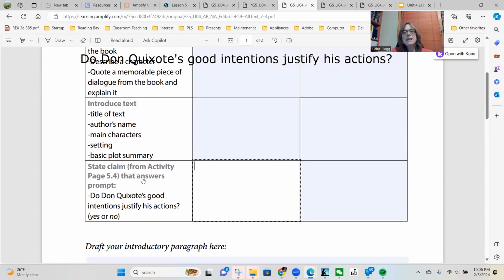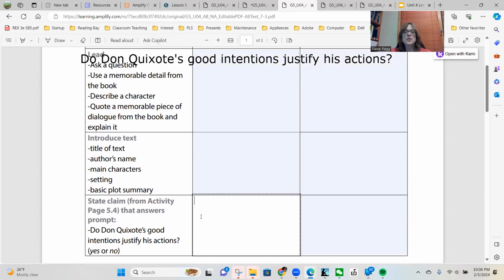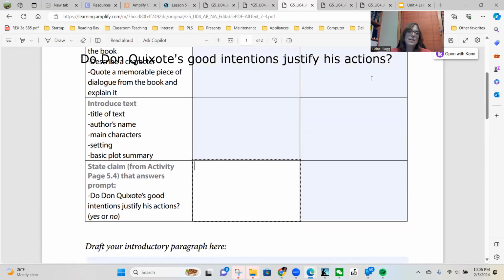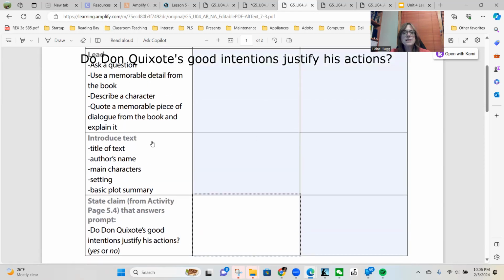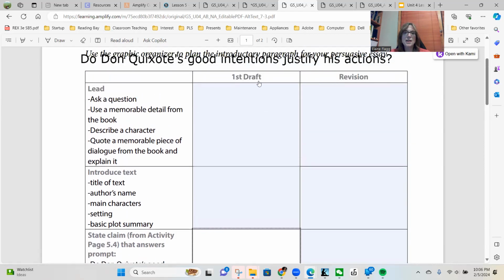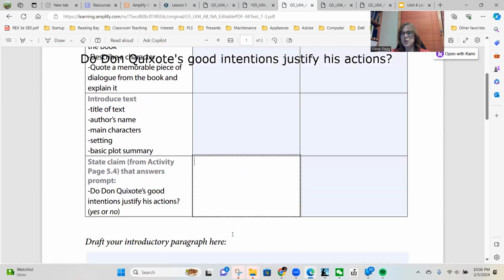And then the very last sentence is going to be your claim. And that's going to be the answer, that you believe that Don Quixote's good intentions justify his actions or they don't. All right, so go ahead and pause the video until you've written under the first draft, 1, 2, and 3.